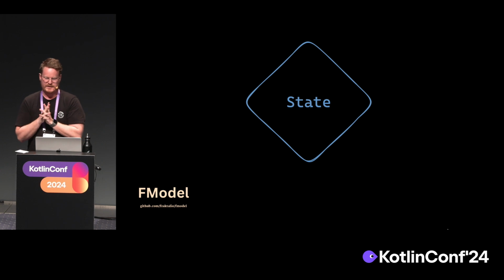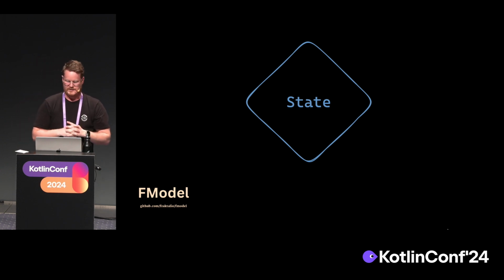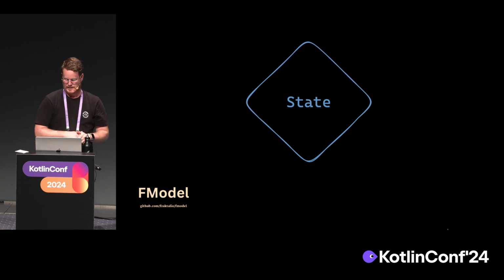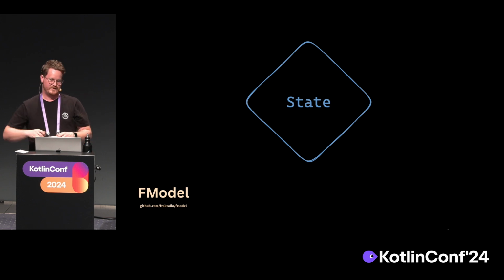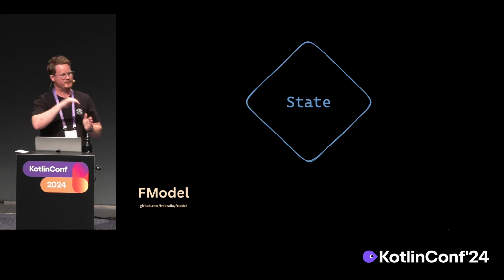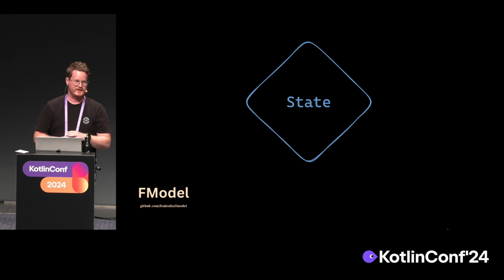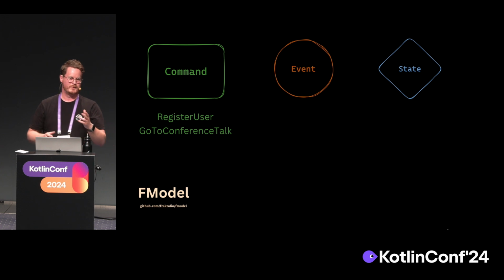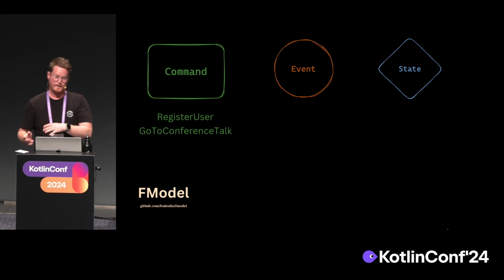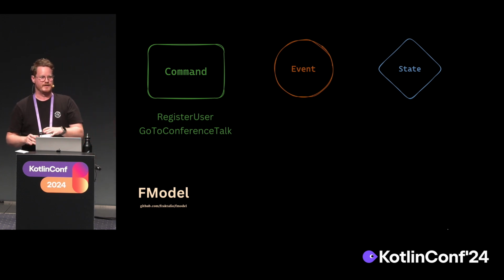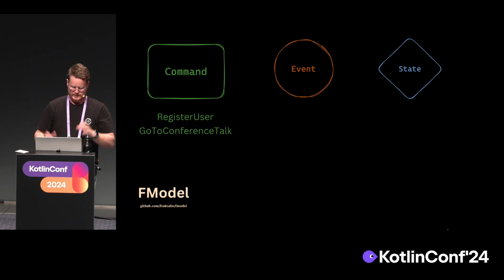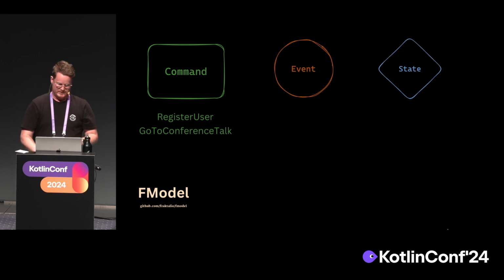And lastly, the third element is the state. This is a data representation at a specific point in time. And one interesting thing is that using events, we can actually represent different kinds of states, which we will zoom into a little bit later as well. These are the 3 core components or core elements of the FModel library. They're not unique to FModel though. They are commonly found in different software use cases and libraries as recurring core concepts.